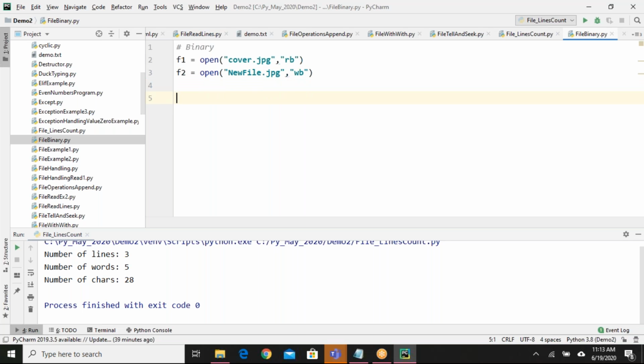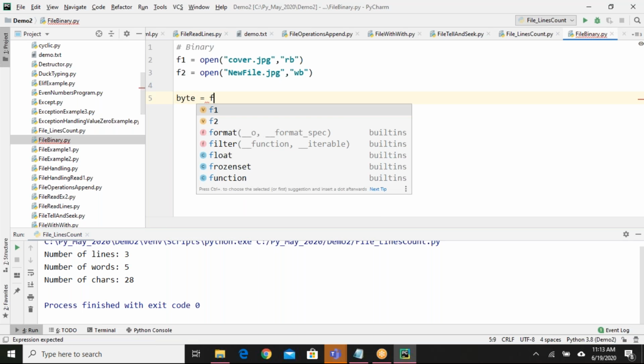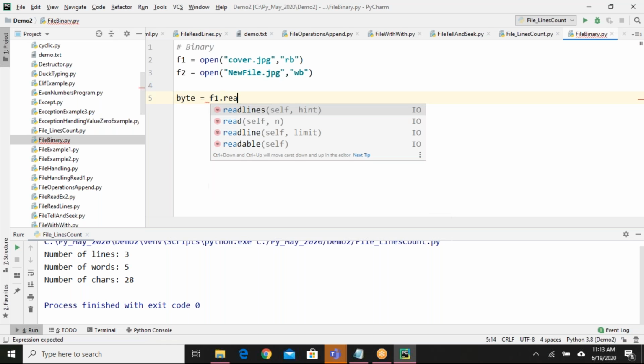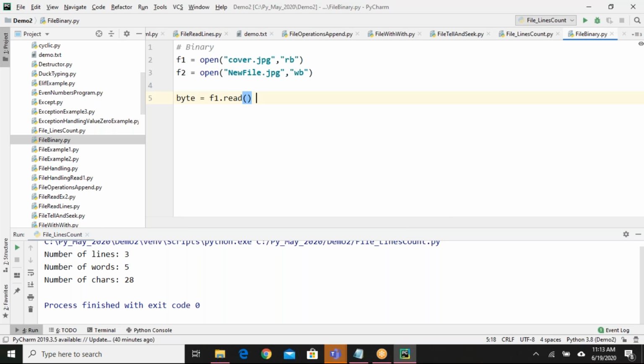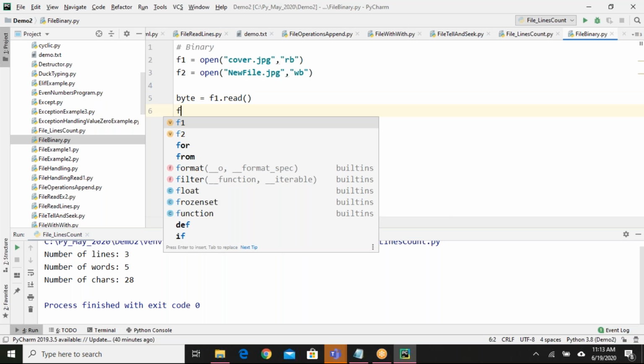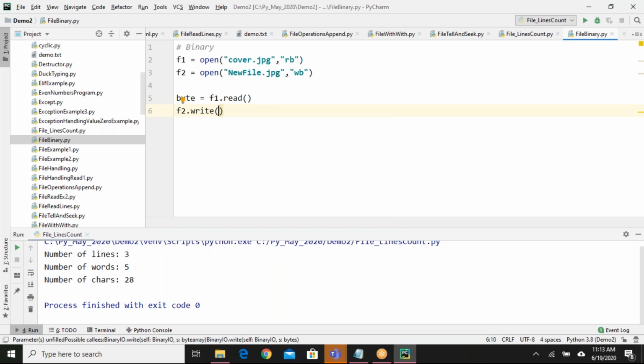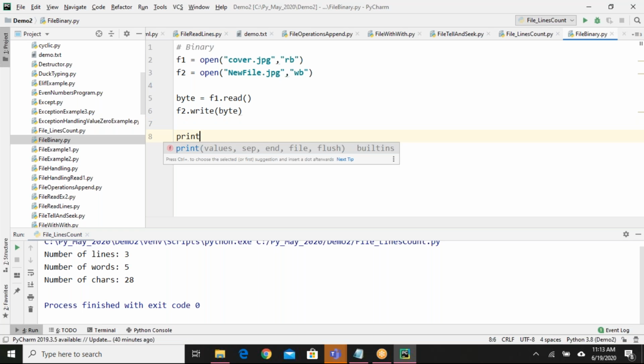That's it. Before writing, I'll take one variable and read the binaries into it. f1.read. Then I'll say f2.write byte. That's it. File created.